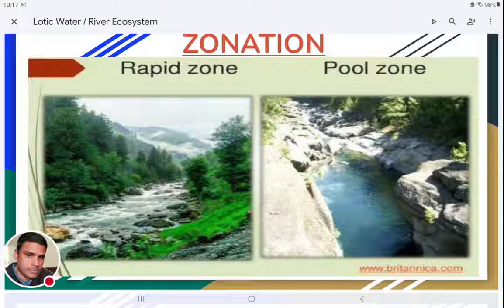In these pool zones, the water will usually be flowing with less speed, so the rate of water flow will be less. Usually the water will be stagnant, or we may also say the water will be flowing with less speed. In rivers, or lotic waters, which means flow of water, water is usually flowing, but compared with other zones, in the pool zone the water flow will be less. So some kind of static or stable situation can be seen in these pool zones. These are the two different types of zones that can be seen in the lotic water ecosystem.